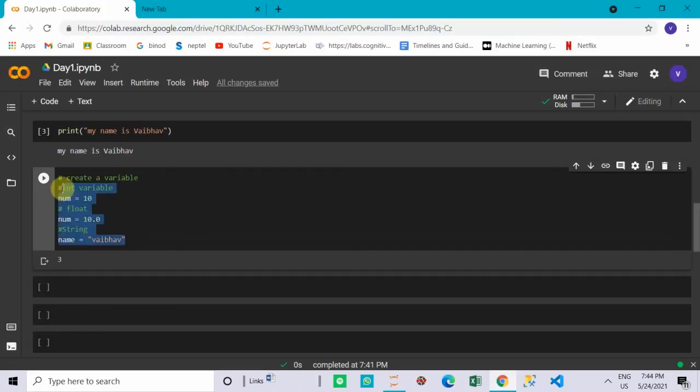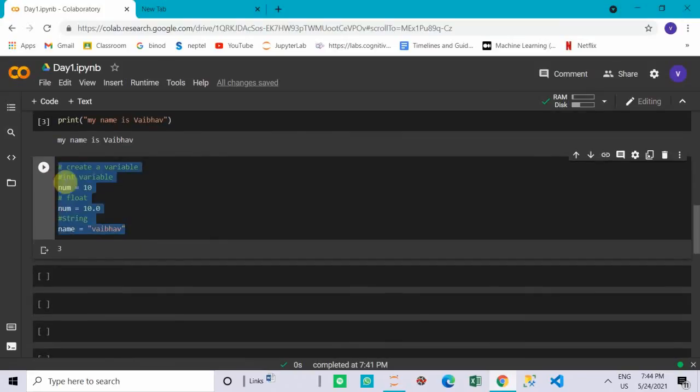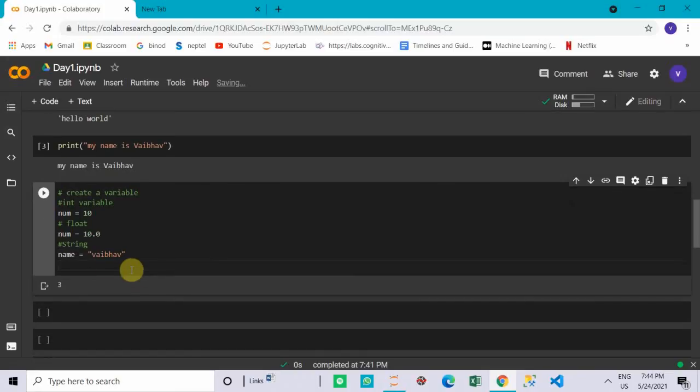So these are the basic data types: integer, float, string. So these are the basic data types we have to discuss. Now, how to create a variable? There are rules for creating variables. We have to follow certain naming conventions, same as in C or C++.